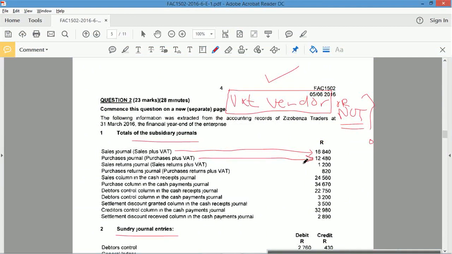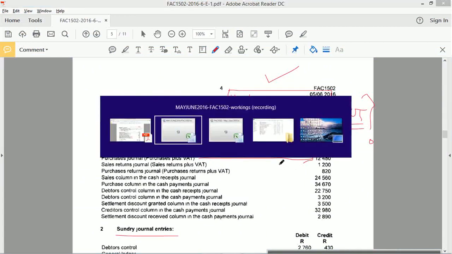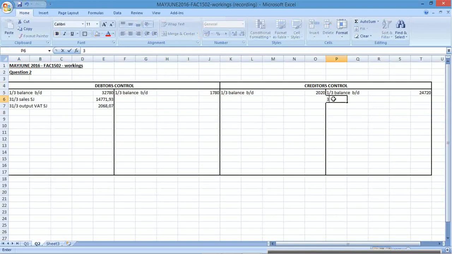Purchases. Obviously, creditors are affected. Creditors are going to go up. 12,840. 12,840. Purchases journal. Input VAT. 12,840. 12,480 times 100 divided by 114 gives me that. Same figure times 14 over 114. Okay, it gives me that. Round off to the nearest cent. That's fine. Okay.